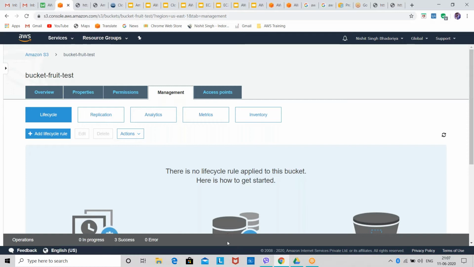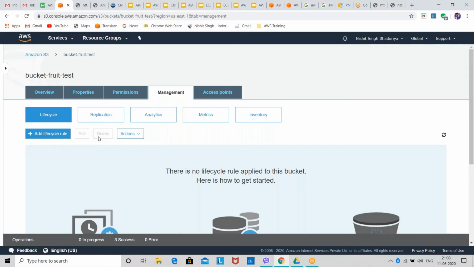These steps are very important in S3, and if you solve practice papers for your AWS exam, you'll see questions on lifecycle policy and replication policy. Lifecycle and replication are way more important from the exam point of view as well as the practical point of view. So if there is any doubt in lifecycle, please ask. Otherwise, we'll move on to replication.